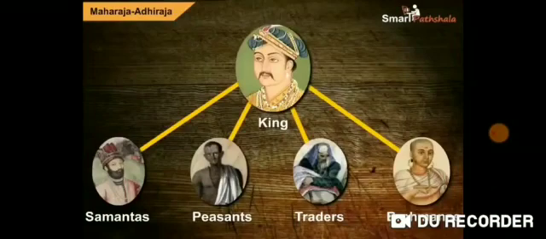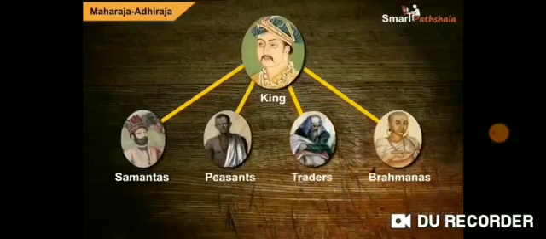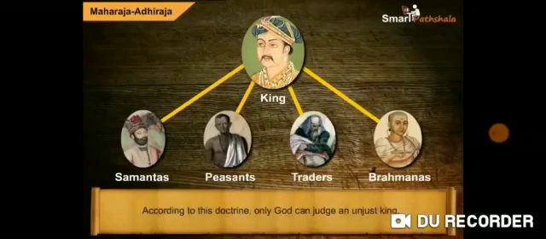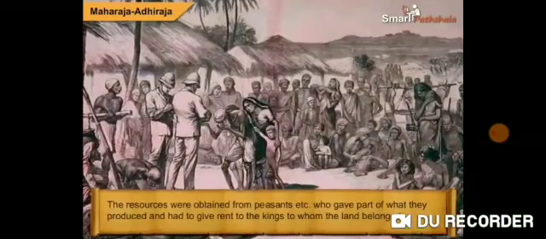The divine right of kings or divine right theory of kingship is a political and religious doctrine of royal and political legitimacy. It asserts that a monarch is subject to no earthly authority, deriving the right to rule directly from the will of God. The king is thus not subject to the will of his people, the aristocracy, or any other estate of the realm, including the church. According to this doctrine, only God can judge an unjust king.